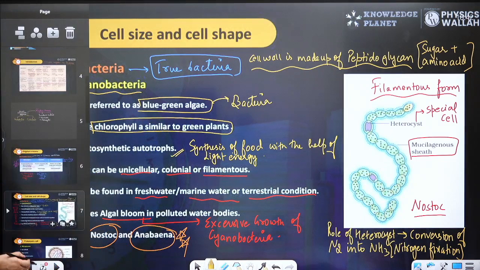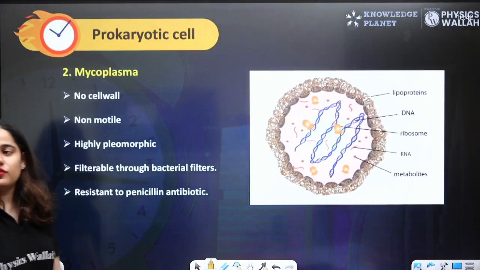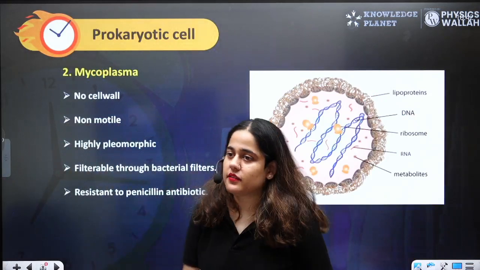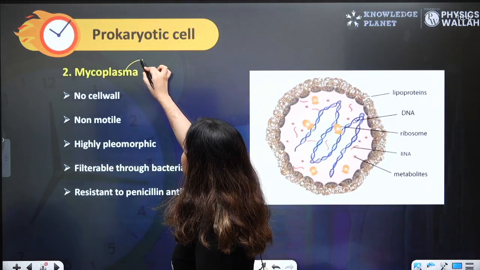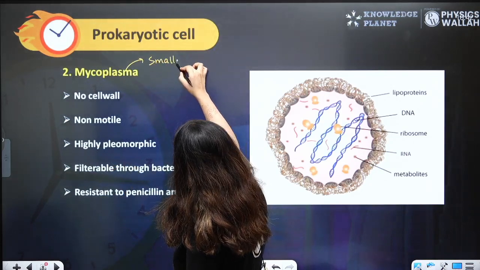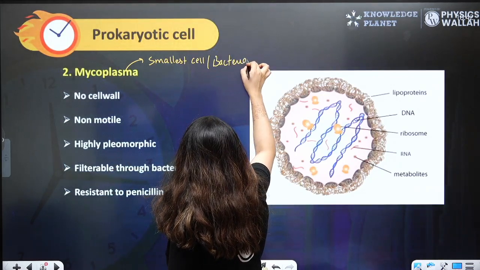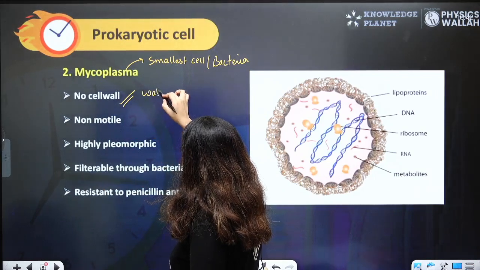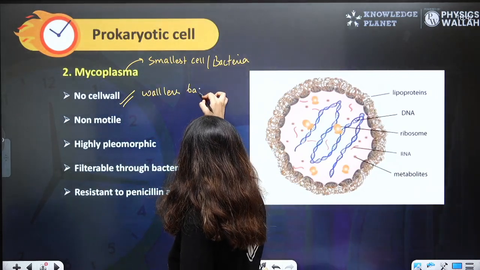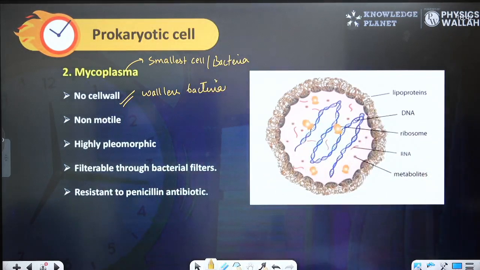Next bacteria are Mycoplasma. They are the smallest cell or bacteria. There is no cell wall, which means they are wall-less bacteria. They don't have any cell wall. So Mycoplasma is an example of bacteria having no cell wall.